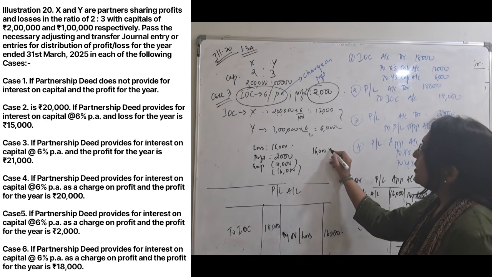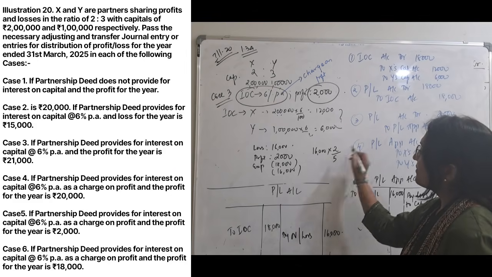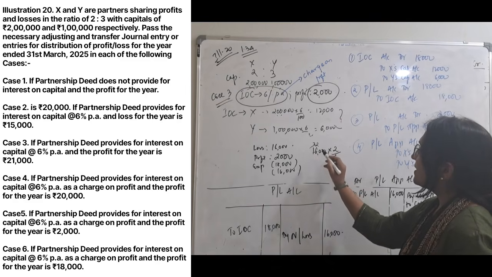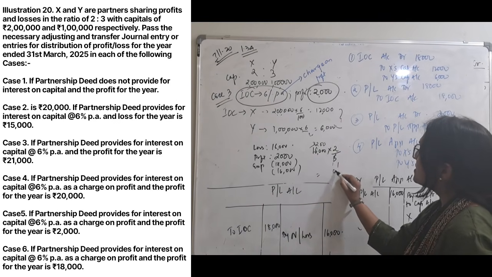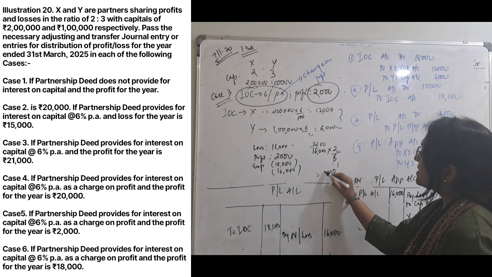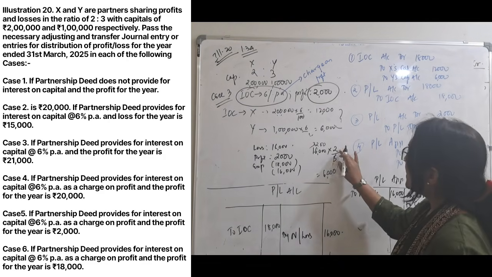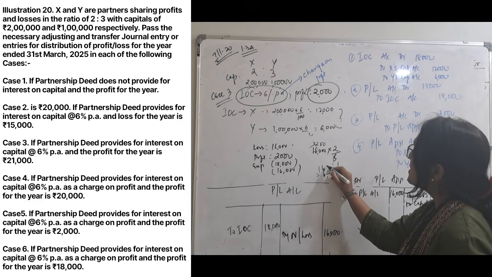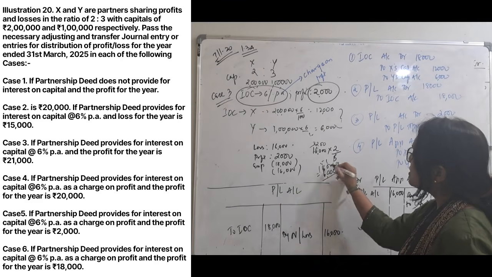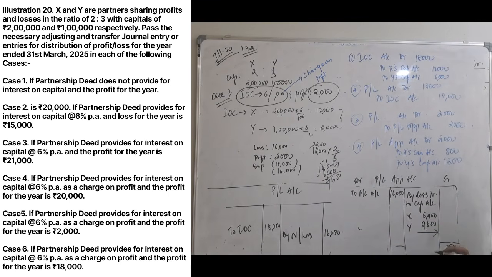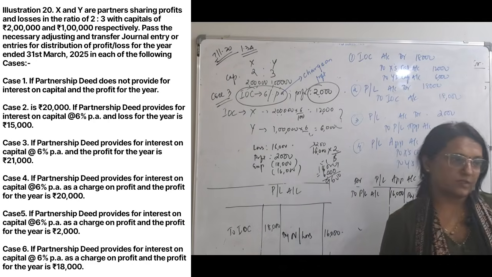16,000 is the loss into 2 by 5. 5 ones are 5, 5 threes are 15. 5 twos are 10, 0, 0. So the loss over here is 0, 0, 2 twos are 4, 2 threes are 6, 6,400 for X, and the remaining 16,000 minus 6,400, you can just do like that, and 9,600. Let's do the journal entry on this. Copy down this.